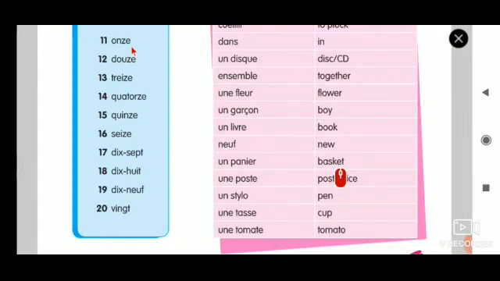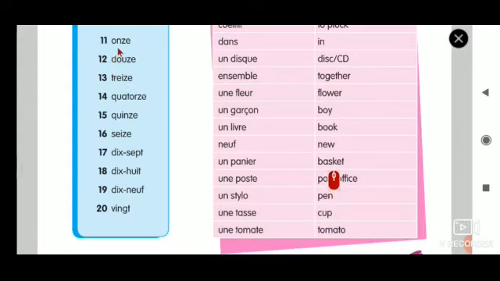11, onze. Please repeat. I'll tell you a trick here. 11, 12, 13, 14, 15, 16. These 6 numbers will end with this sound, z. Since it is ending with E, we have to give this Z a long stretch. A lot of fun, no? That's what I said. We'll learn first and then we'll have fun.